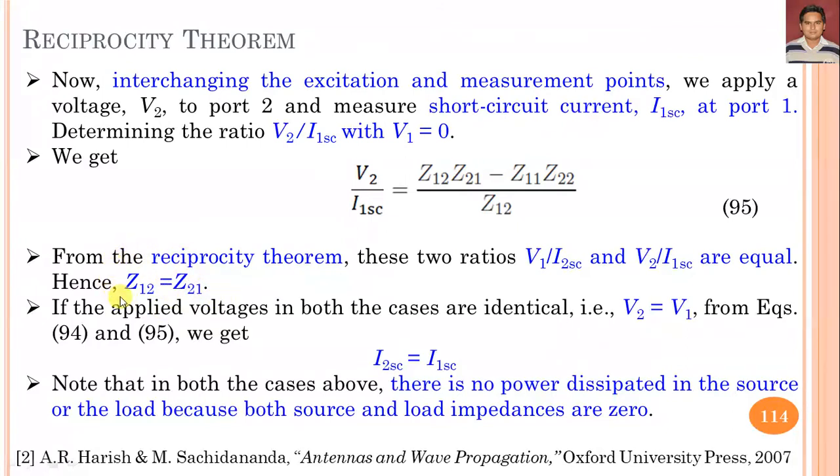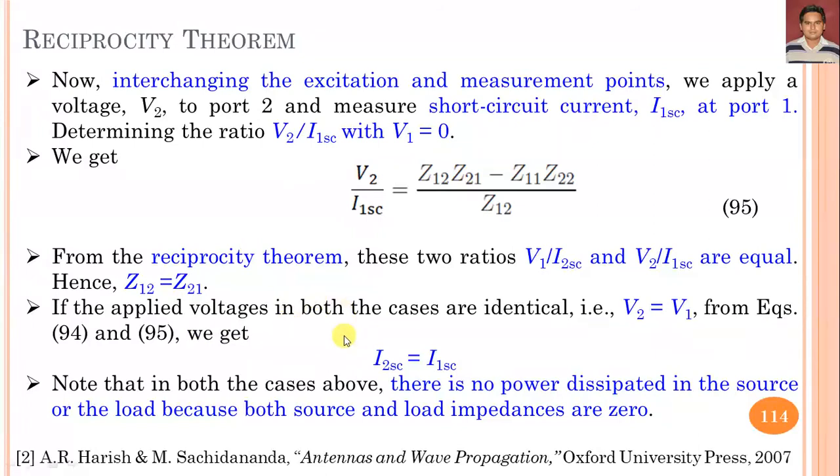So we can say for any LTI network, when we apply the reciprocity theorem, the mutual impedance between two ports, I mean port 1 and port 2, is equal, and then the network is a reciprocal network.